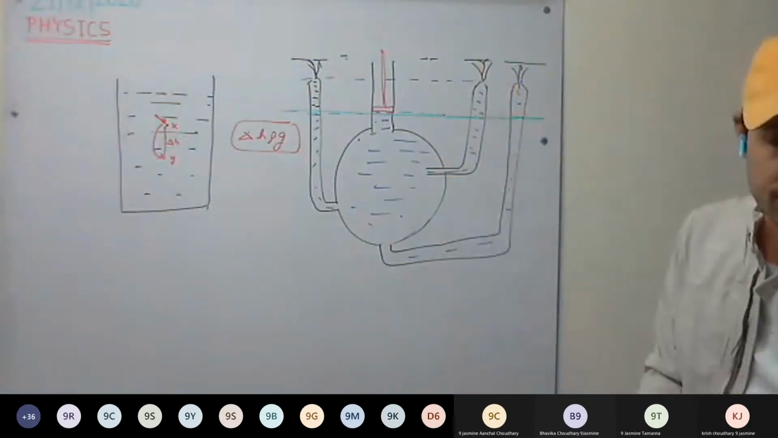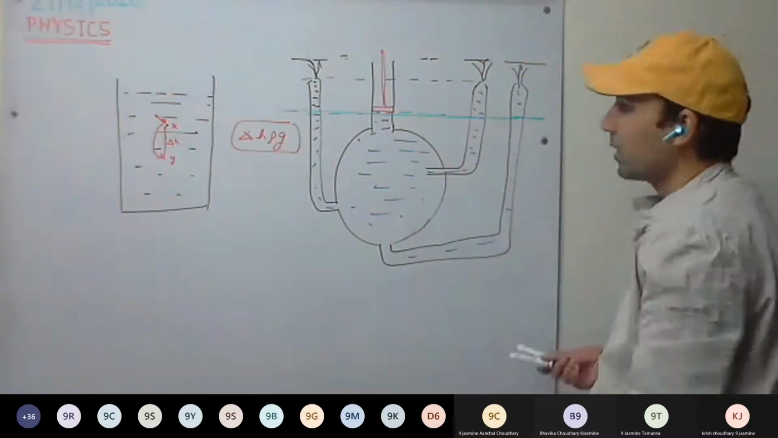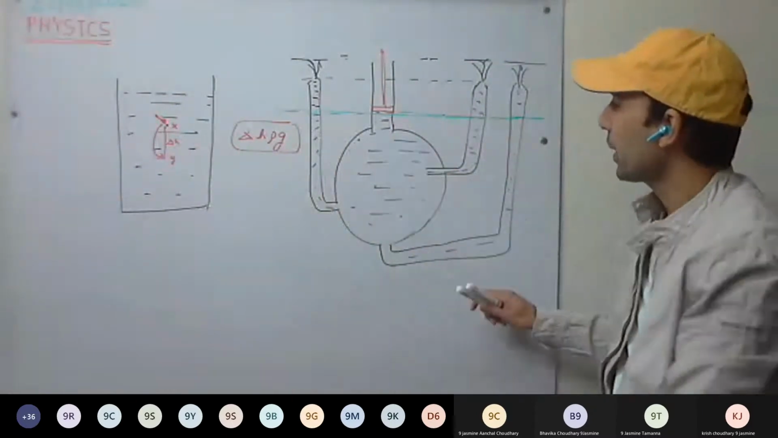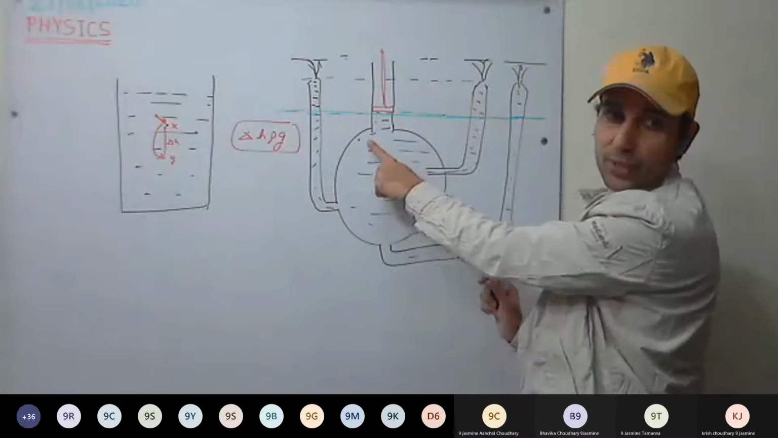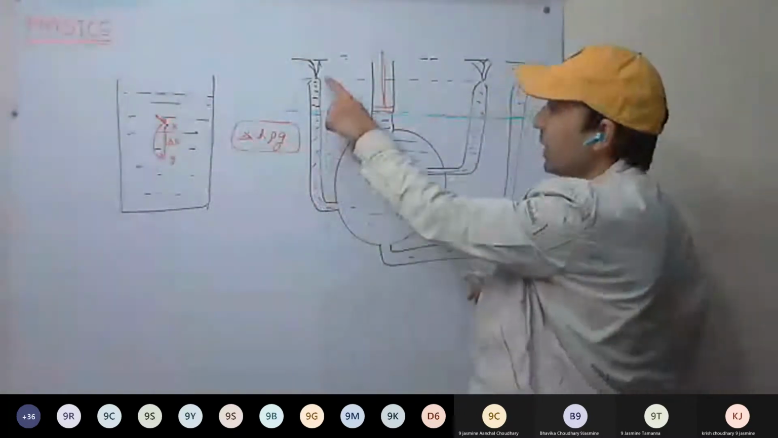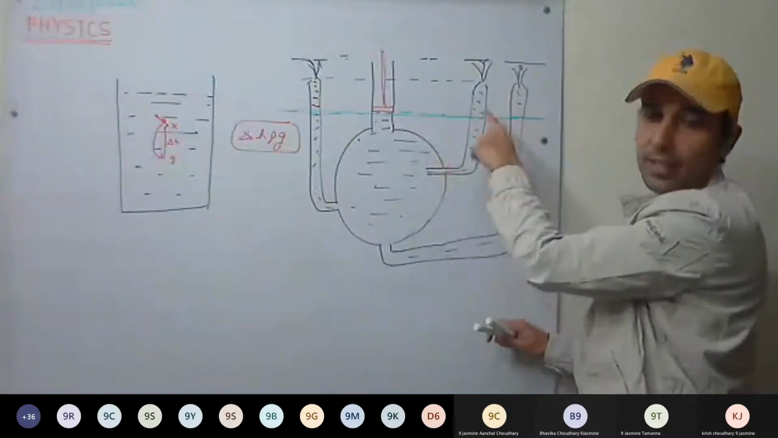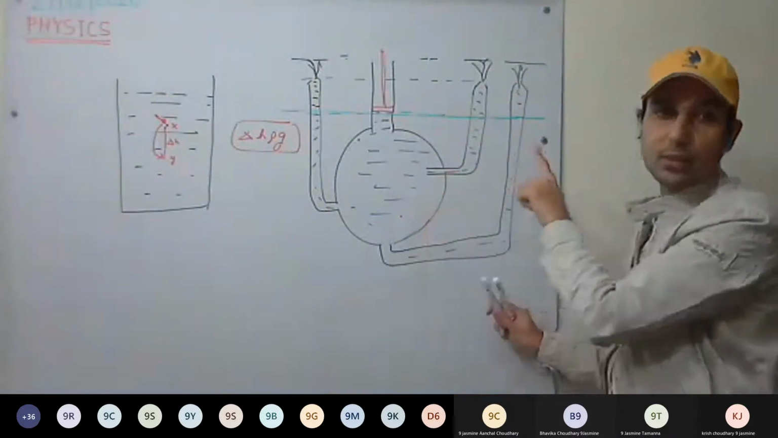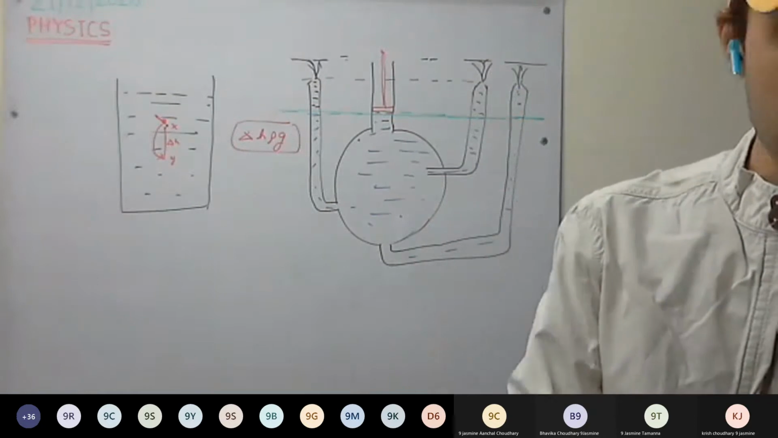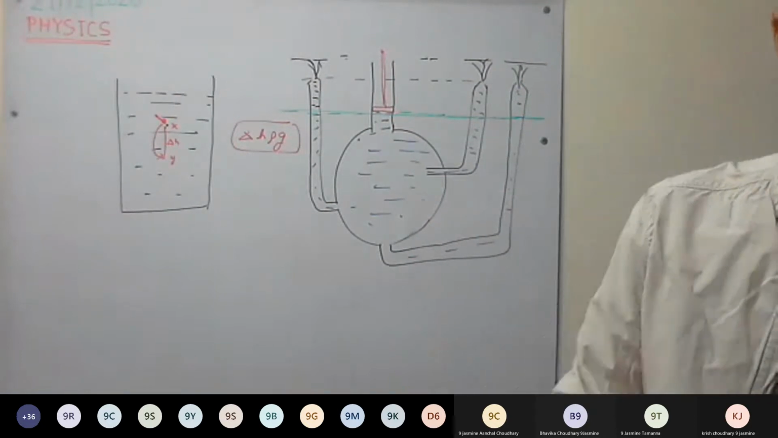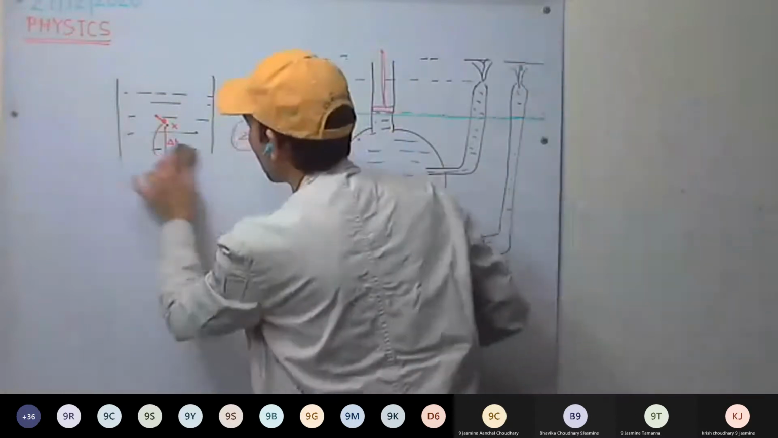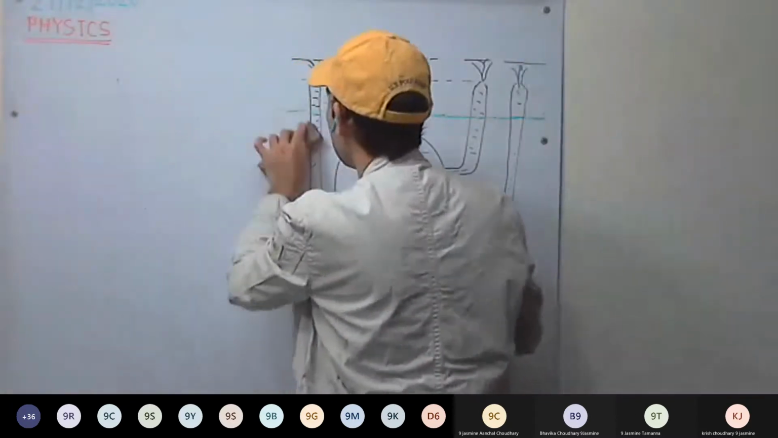Okay, this is clear. So Pascal's law states that whenever pressure is applied in a confined liquid at any one point, it gets equally transmitted throughout the liquid. This is clear?